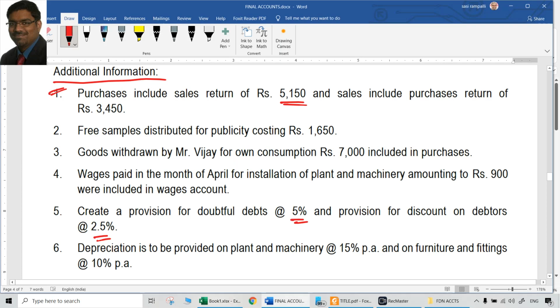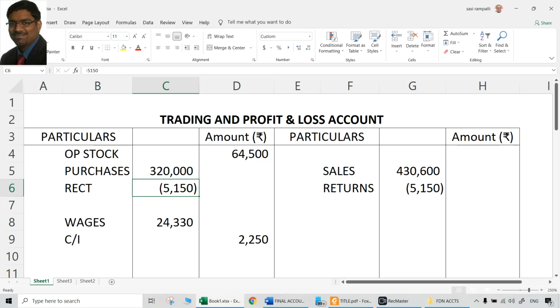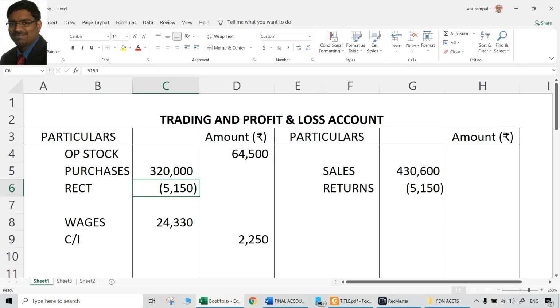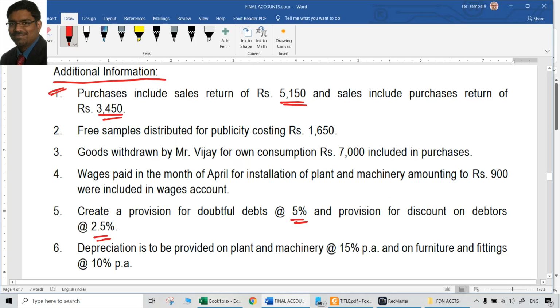Naturally, both debit and credit aspects have been done. Reducing from purchases is a credit aspect. Reducing from sales is a debit aspect. Both are done. Same way, sales include a purchase return of 3450. So sales already include 3450. What should we do? We should reduce from sales because it is a wrong thing. That is now to be rectified. This is the rectification that is happening here by reducing from sales 3450.